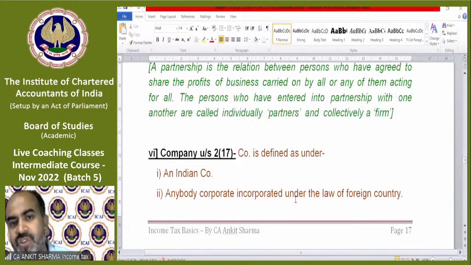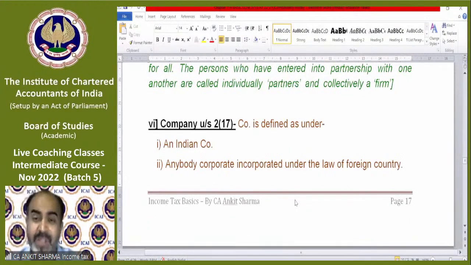Now, the definition of company. As per the Income Tax Act, what is the meaning of a company? It's a very important definition. It says a company is defined as, first, an Indian company. So if you are an Indian company, you will be treated as a company under the Income Tax Act for the purpose of tax liability, rates, etc. Now, any body corporate incorporated under the law of a foreign country will also be treated as a company. Now, this is new. Understand what it says.